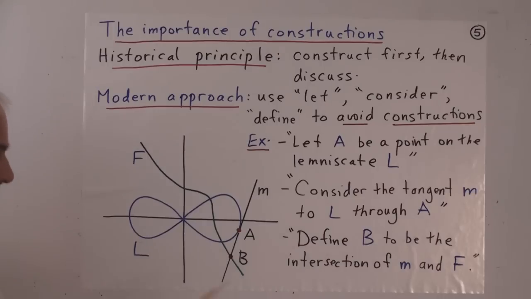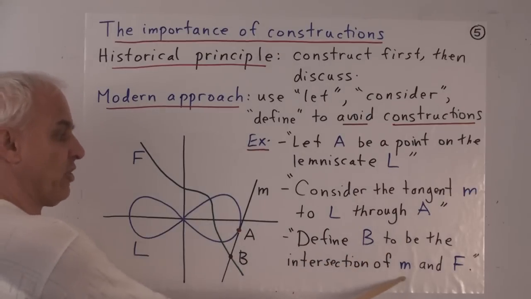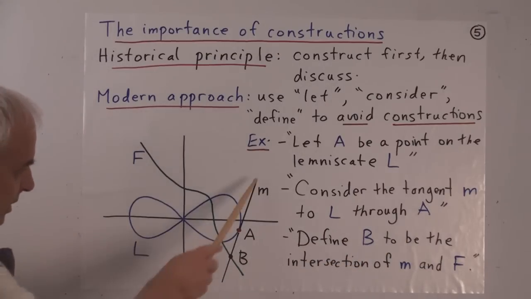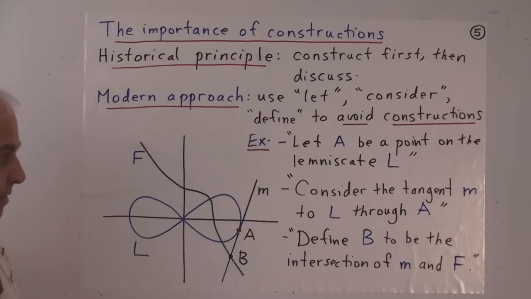Then we might say, define B to be the intersection of M and F. There's the tangent M that we've just considered. And now we say define B to be this intersection between this folium and this line M that we've just made. And bingo, there is B for us. You can see it there. There it is.